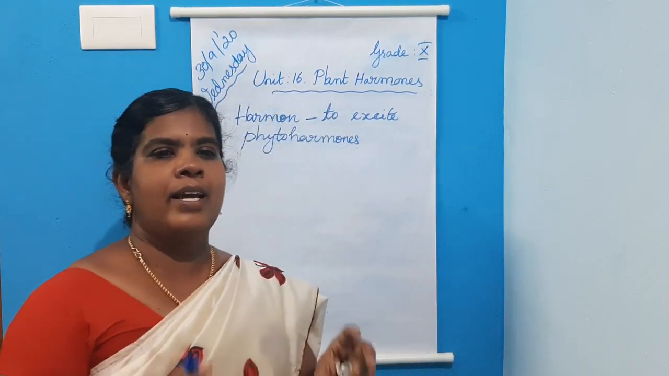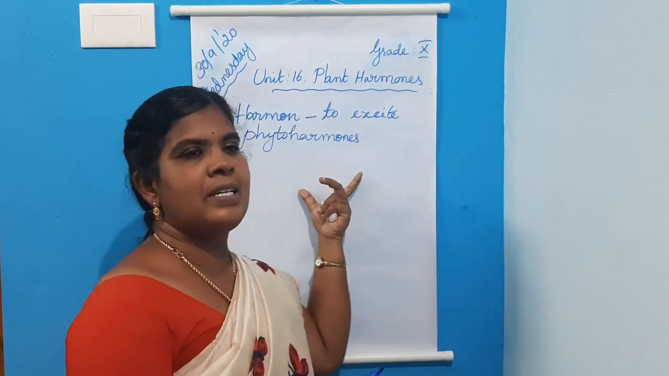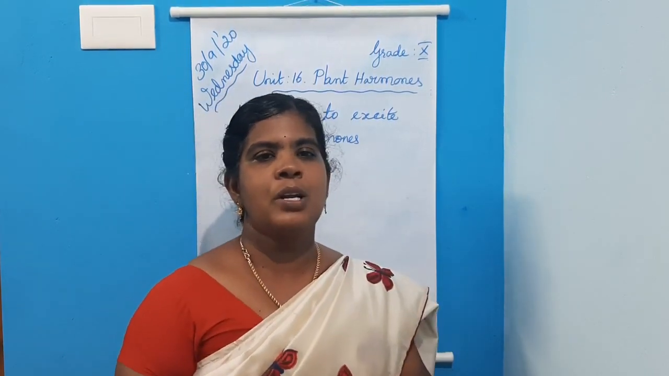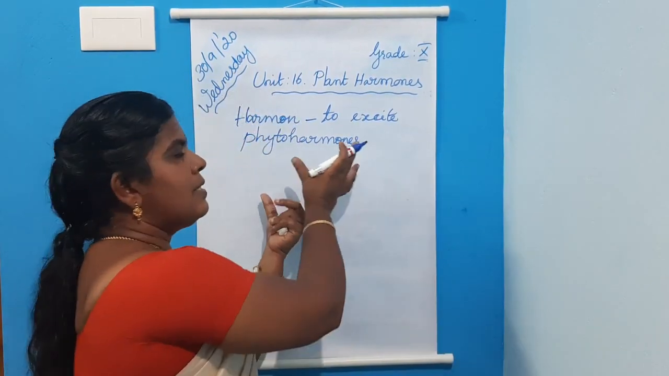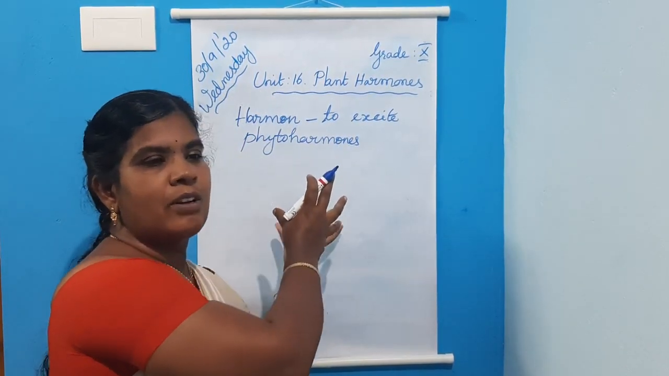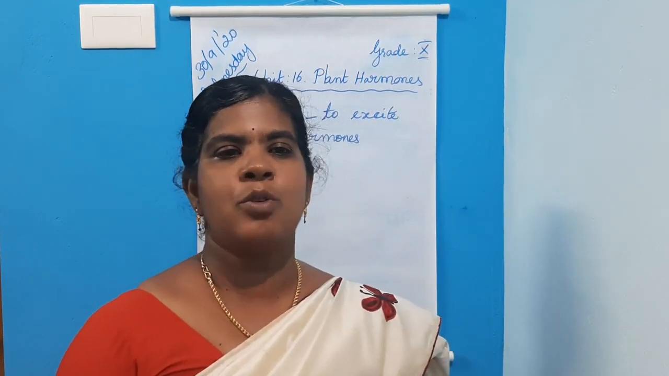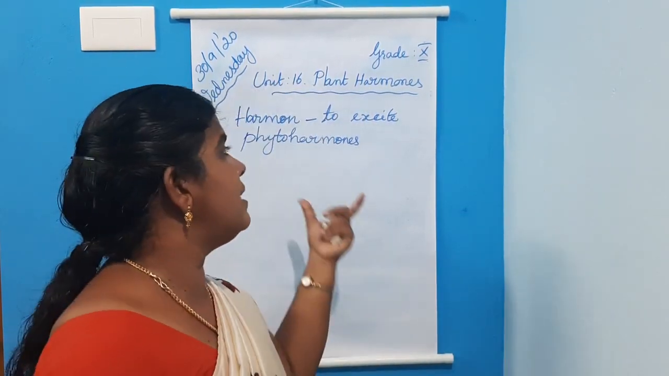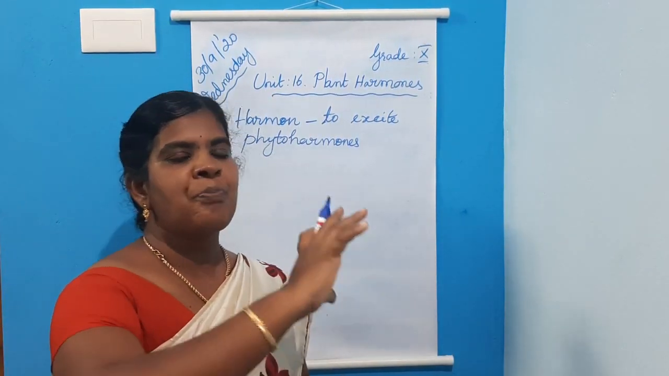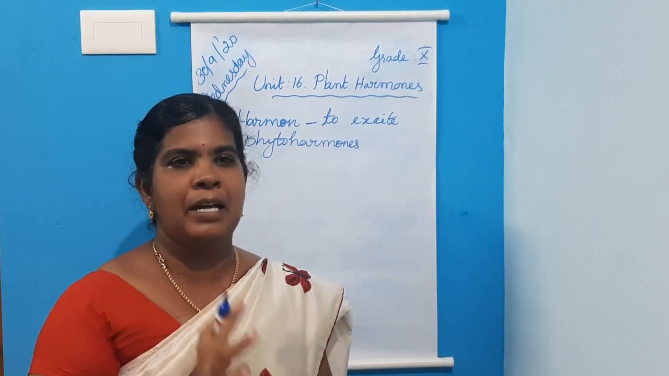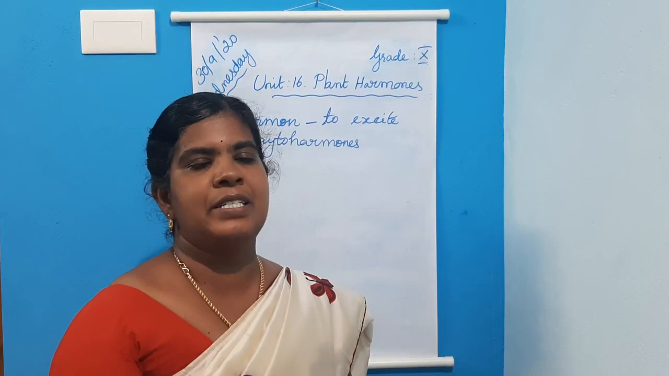The control and coordination in plants are performed by chemical substances. These substances are phytohormones. Several cells of plants are capable of producing these phytohormones. These phytohormones are transported to each and every part of the plant body to perform various physiological activities.